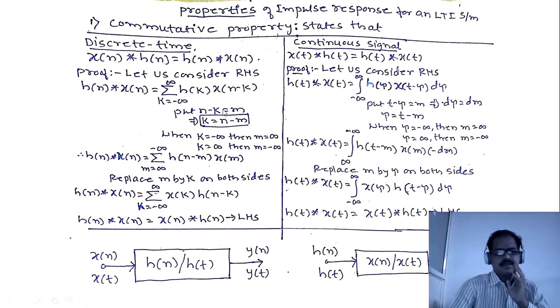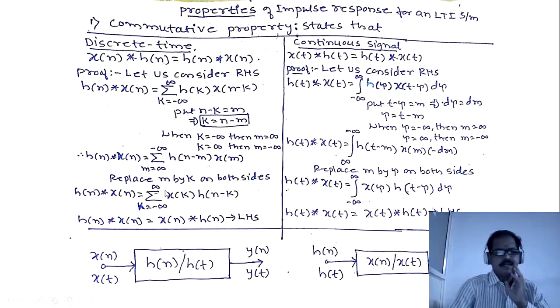Because here we are substituting n minus k equals m, it means we are changing the limit values from k to m. Hence, when k equals minus infinity, we should calculate the m value. When k equals plus infinity, we should calculate the m value. Substituting all these in the above equation, we get h of n convolved with x of n is equal to sigma k, when k is minus infinity, m is plus infinity, when k equals plus infinity, m is minus infinity, h of k value is n minus m, x of m. n minus k we have substituted as m.